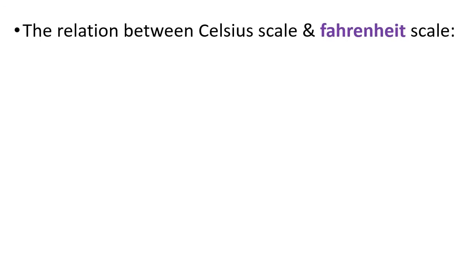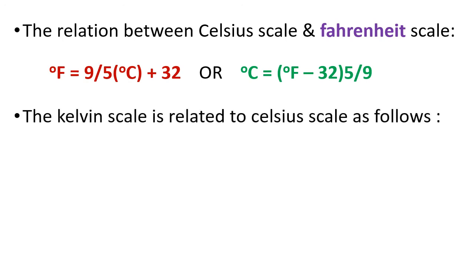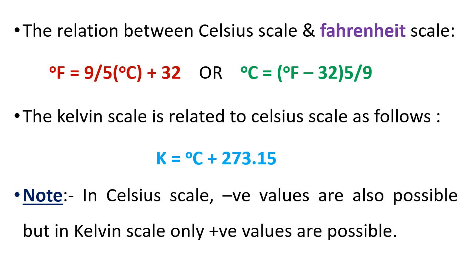The relation between Celsius scale and Fahrenheit scale is given by the following equation. Degree Fahrenheit is equal to 9 divided by 5 into degree Celsius plus 32, or degree Celsius is equal to degree Fahrenheit minus 32 into 5 divided by 9. The Kelvin scale is related to Celsius scale as follows. Degree Kelvin is equal to degree Celsius plus 273.15. Note, in Celsius scale negative values are also possible, but in Kelvin scale only positive values are possible.